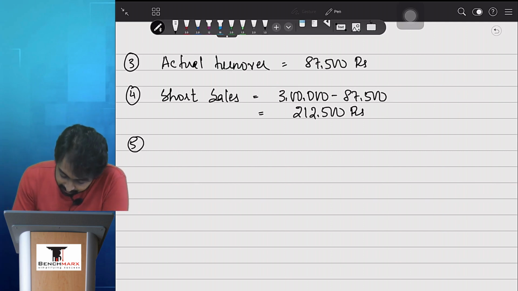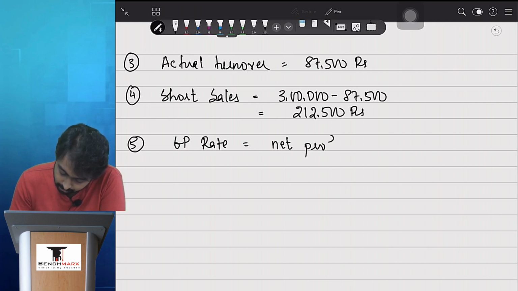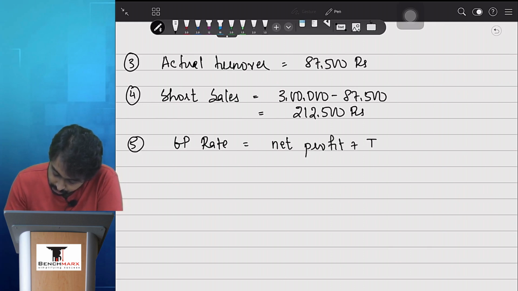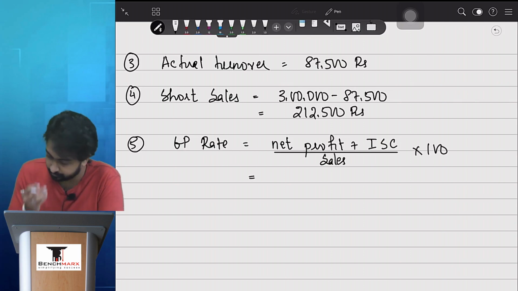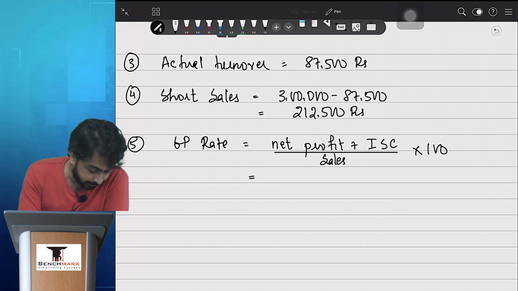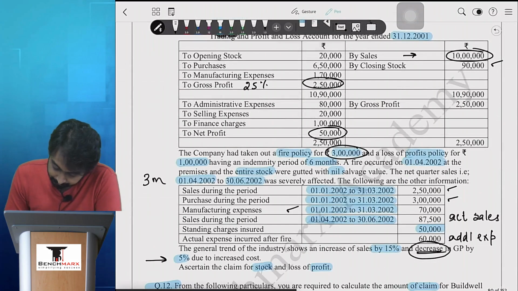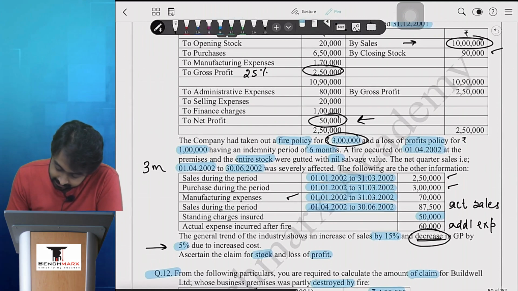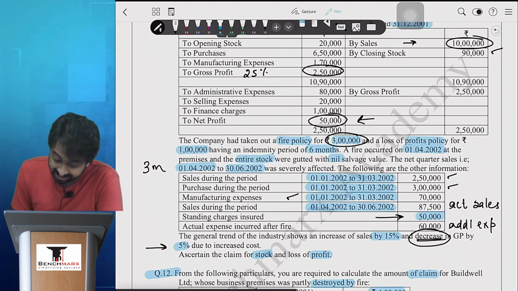Point number 5 mein we come to our GP rate, and we have a formula to find the GP rate, that is net profit plus insured standing charges, the whole upon sales. Since I want a percentage, it is into 100. Dhundo net profit. Net profit appears to be 50,000 yahan se. Insured standing charges is another 50,000 yahan se.